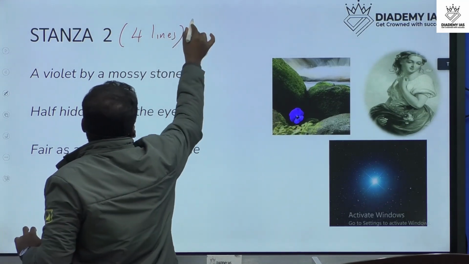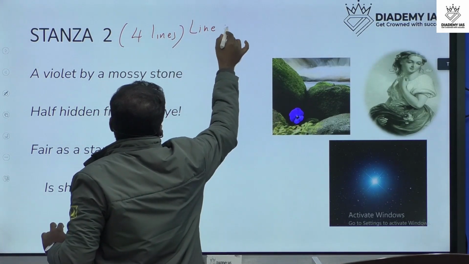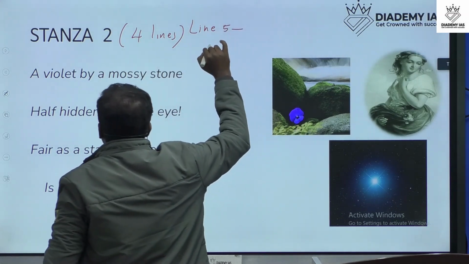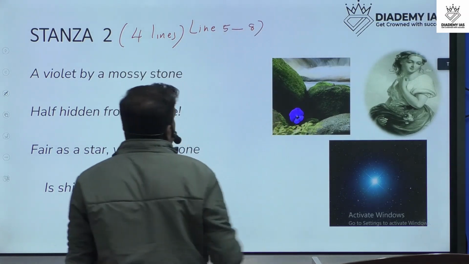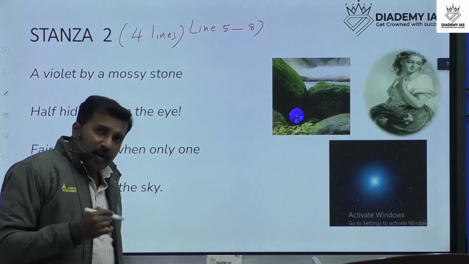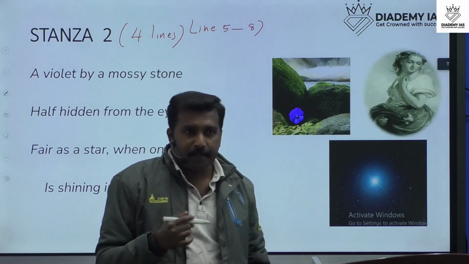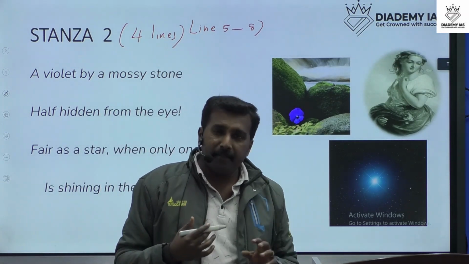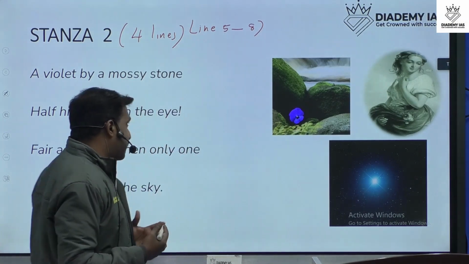It means line 5 to 8. Line 5 to 8. So through this line, what is the poet trying to say? What's the meaning? We can read and understand.